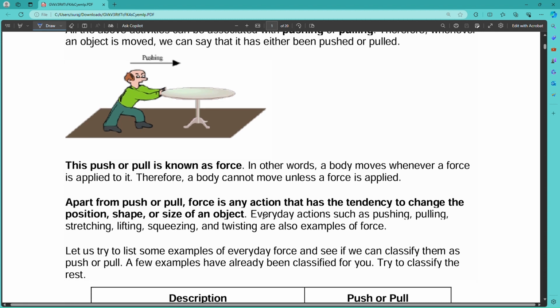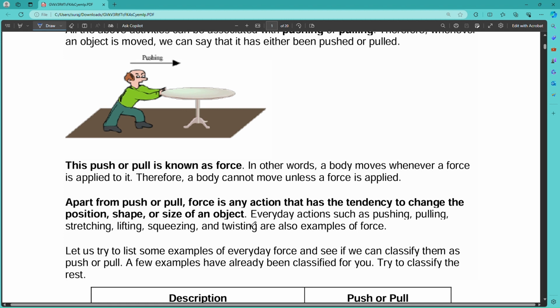Otherwise, if you give detailed information about force, apart from push or pull, force is any action that has a tendency to change the position, shape and size of an object. You might have observed this at the time of roti making. When we are making the dough, we use force and the shape changes.